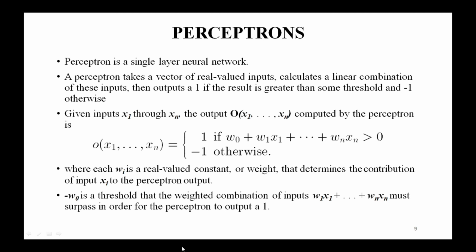To simplify this notation, we imagine an additional constant input, x naught equal to 1, allowing us to write the above inequality as a summation of wi xi greater than 0, where i is equal to 0 to n, or in vector form as w bar dot x bar greater than 0.